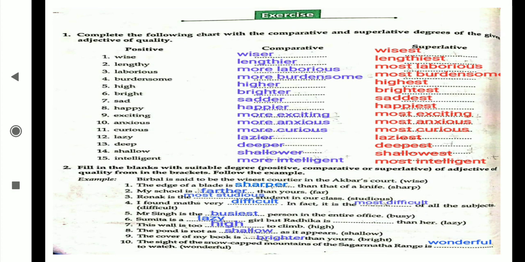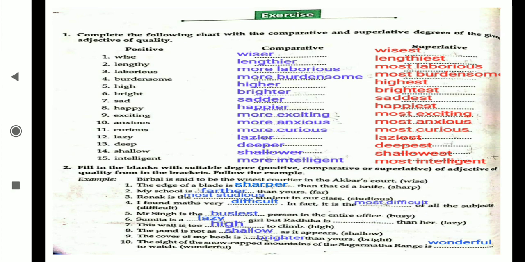Exciting, more exciting, most exciting. Anxious, more anxious, most anxious. Curious, more curious, most curious. Lazy, lazier, laziest. Deep, deeper, deepest. Shallow, shallower, shallowest.